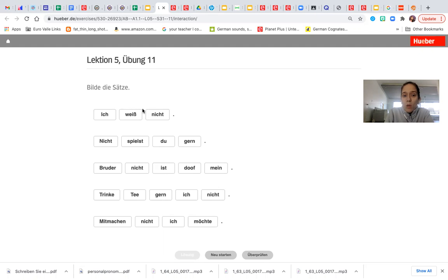And if you do not know the meaning of weiß, to know, put it on the top. I already did the first one for you. Please do numbers 2 to 5 on your own. We will be checking them together next class. When you're done with this exercise, I'm going to ask you to turn the page. Turn the page.